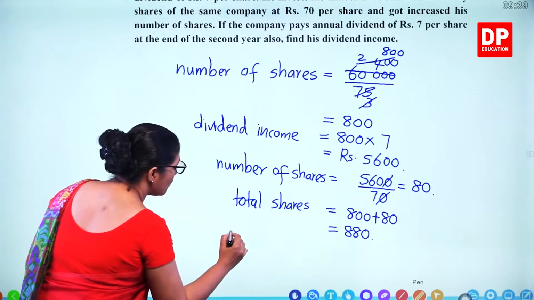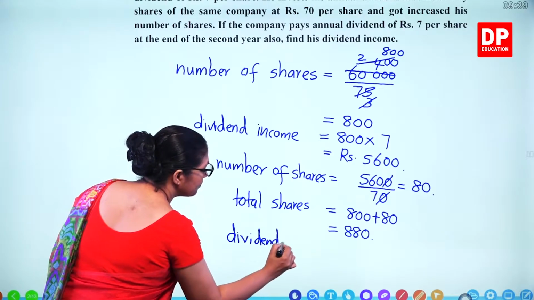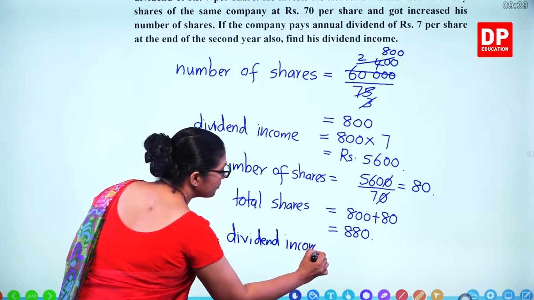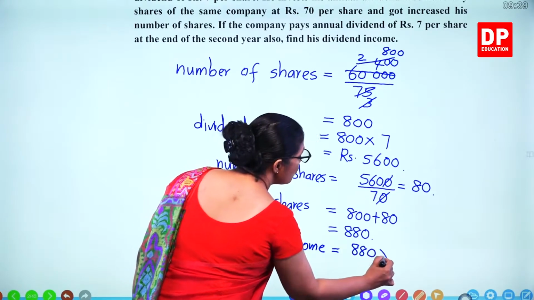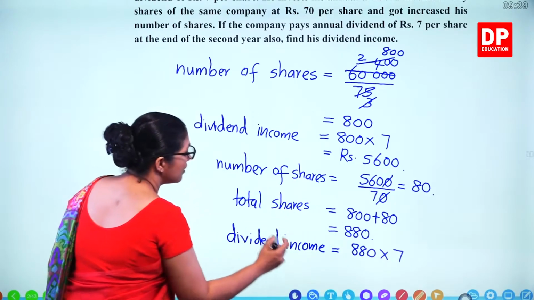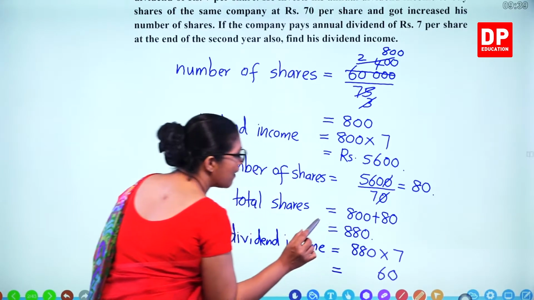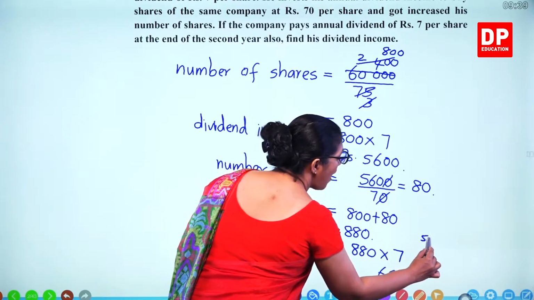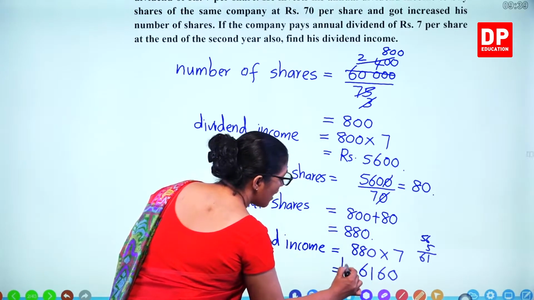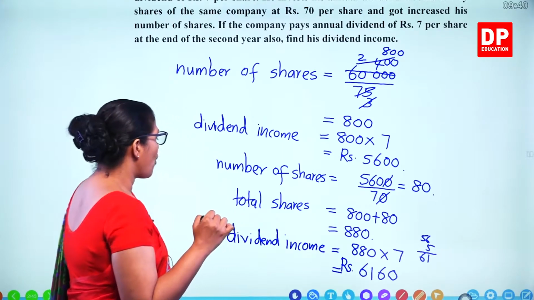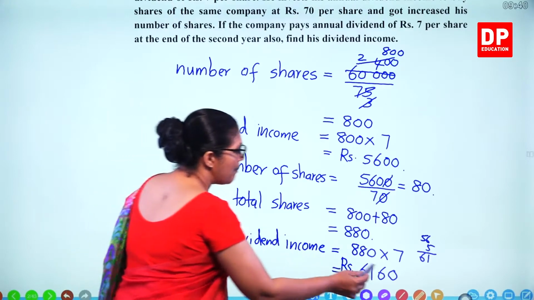The dividend income is 880 into 7. 0, 56, 5 remaining, 56 and 5 is 61. So the income from dividend is 6,160.